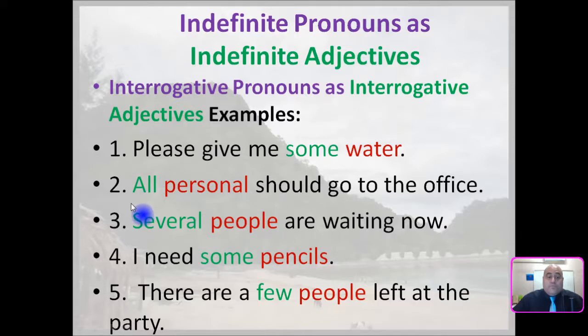Number 2, all personnel should go to the office. All is the indefinite adjective, personnel is the noun. Number 3, several people are waiting now. Number 4, I need some pencils. Number 5, there are a few people left at the party. These are indefinite pronouns that are turned into indefinite adjectives in the way you would write them in a sentence, where they're modifying a noun.